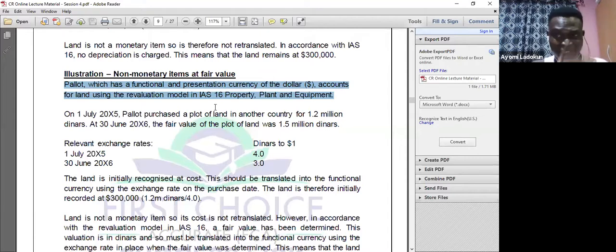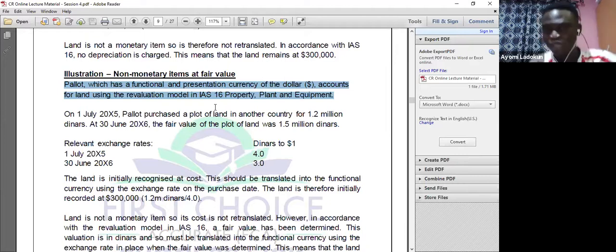Another difference is this: when you revalue an asset under IAS 16, you take it to other comprehensive income. But when you revalue an asset under IAS 40, you take it to profit or loss account. They are different things. I showed you the difference between profit or loss account and income statement when we started with IAS 1, conceptual framework and the likes.